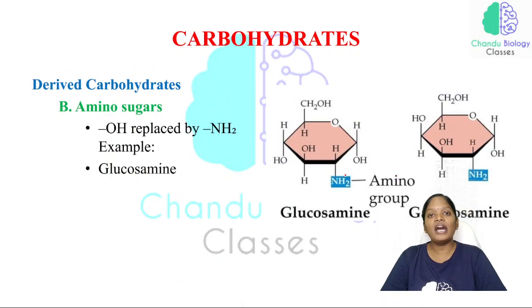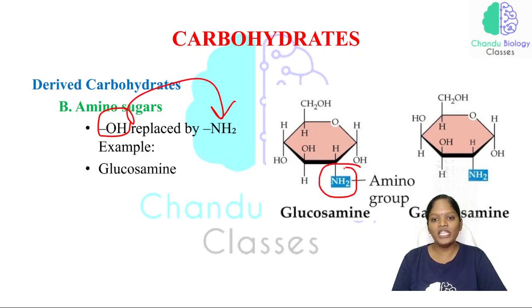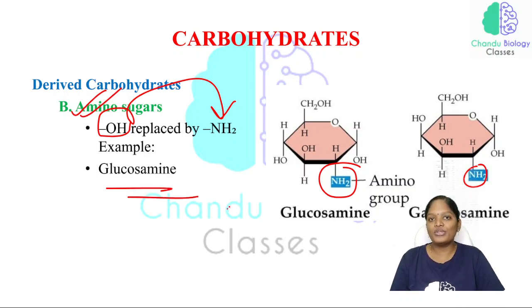And the amino sugar is also present. So what is meant by amino sugar? Usually there will be an OH group here, but if the OH group has been replaced by NH2, the amine group, then we are calling this particular sugar an amino sugar. Examples: glucosamine, N-acetyl glucosamine, N-acetyl galactosamine, or the derivative forms of these amino sugars.